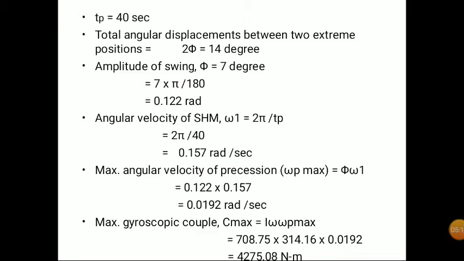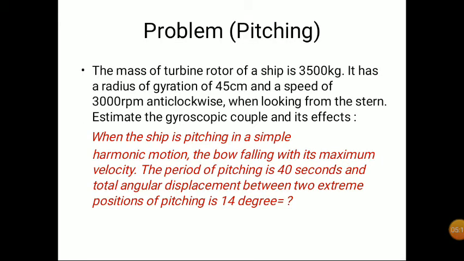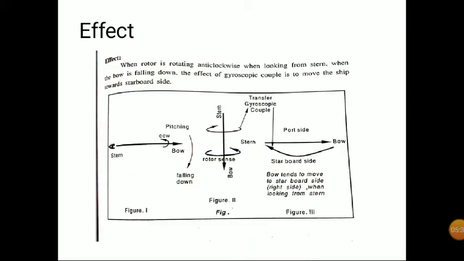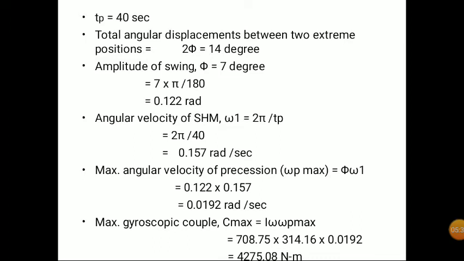Omega p means 0.0192, and omega is 314, where omega is 2πn by 60. So 2πn, n is given as 3000, so 2π into 3000 by 60, from that we are getting omega 314.16. So which is equal to 4275.08 Newton meter.